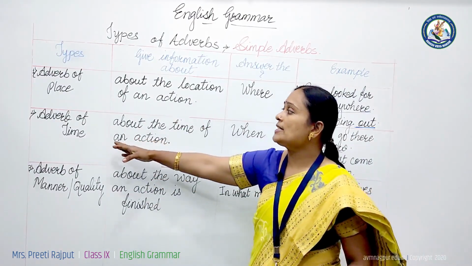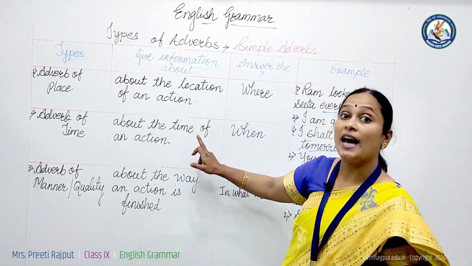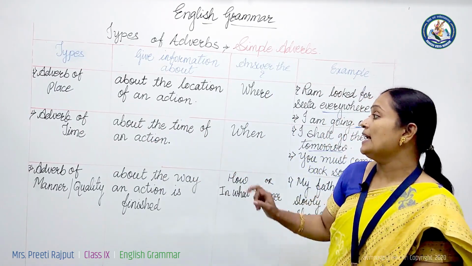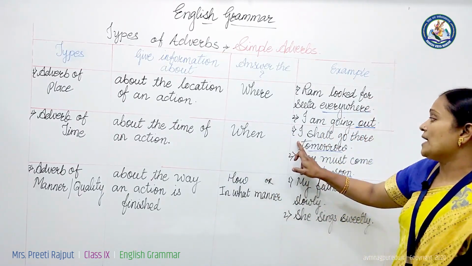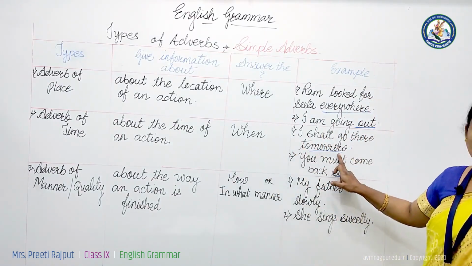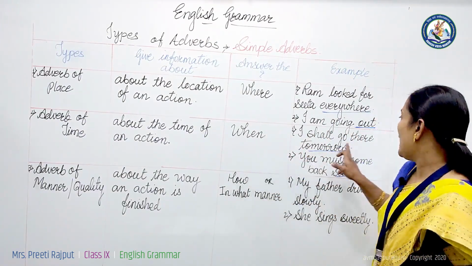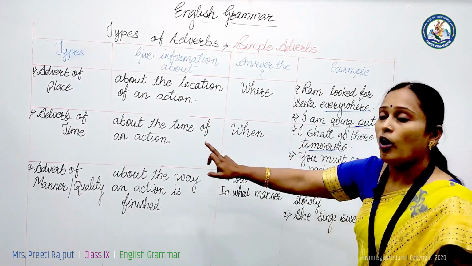Now we will move towards adverb of time. Adverb of time gives information about the time of an action. When does the action take place? It answers the question when. For example, I shall go there tomorrow. Tomorrow is telling the time of an action. Action is going. So tomorrow is an adverb of time.